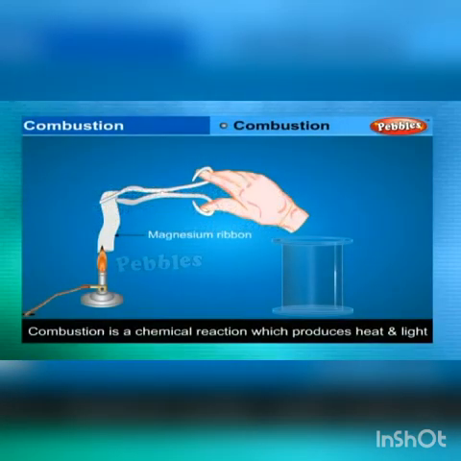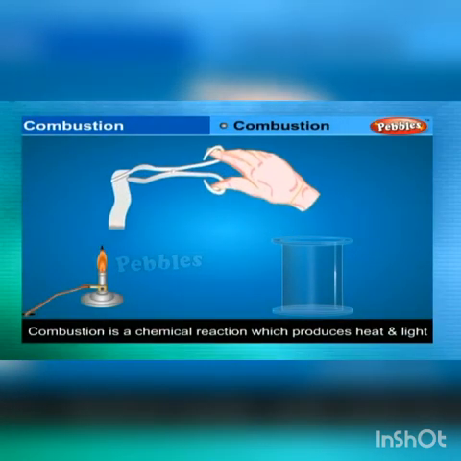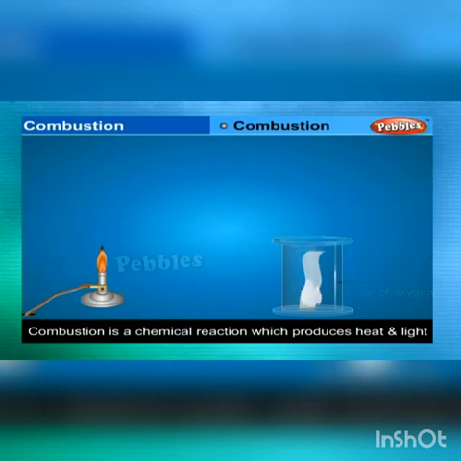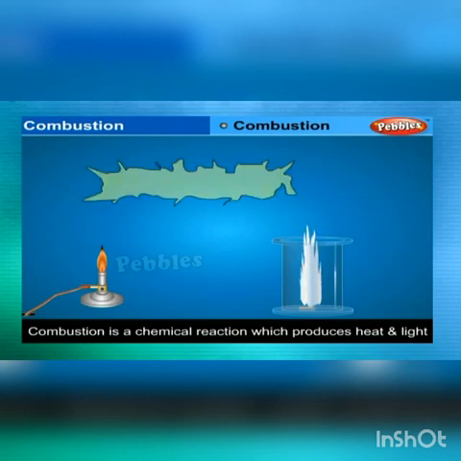Combustion is a chemical reaction in which heat and light are produced. Example: heated magnesium ribbon, when introduced into a jar of oxygen, burns, producing heat and dazzling white light. 2Mg + O2 gives 2MgO plus heat and light.